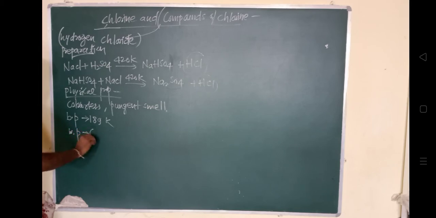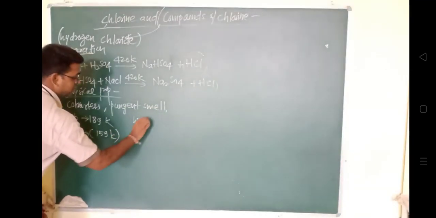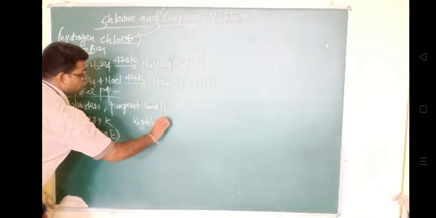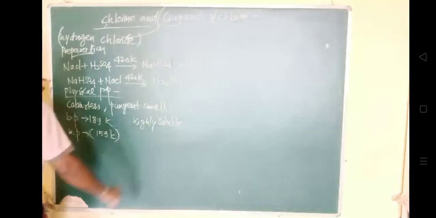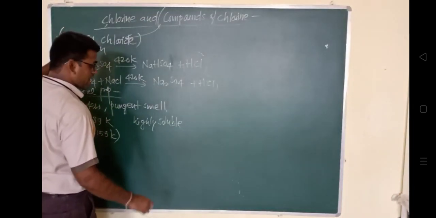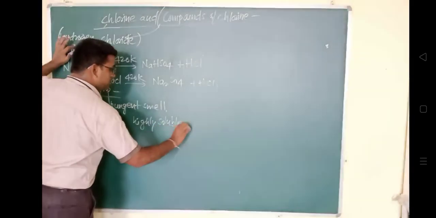We know that hydrogen chloride is highly soluble in water, easily soluble in water. So this is about the preparation: sodium chloride reacts with concentrated H2SO4 to give HCl.